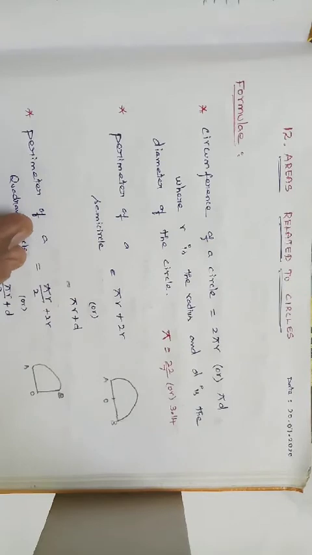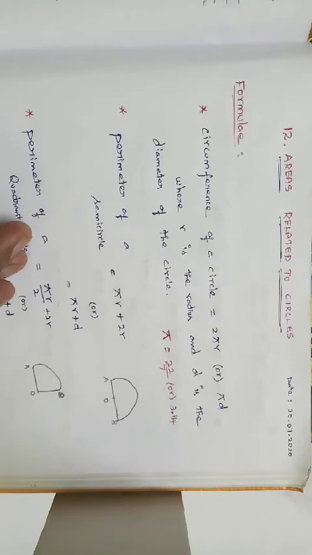First concept is fully based on circumference, perimeter of a circle. Second is area. Third one is area and perimeter of a sector. And fourth one is area of a segment. The last concept, that is a very important concept, is plane figures. It's a combination of all the 4 concepts.